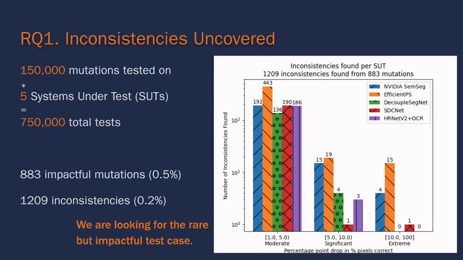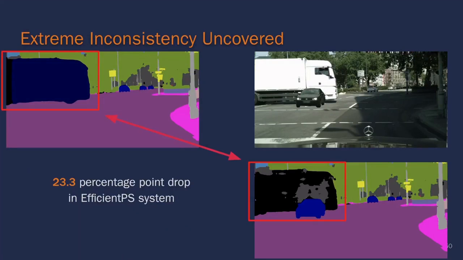On the far right of the graph, we can see our mutations uncovered 20 extreme inconsistencies. Let's look at one example now. In this case, we see the performance of the efficient PS perception system for a scene in which a white truck is entering an intersection. Before the mutation, shown in the upper left, the perception system correctly identifies the truck using the dark blue class. Then, the mutation adds a car in the intersection just in front of the truck, as shown in the upper right. The performance of the perception system on the mutated image then falls drastically, as shown in the lower right.